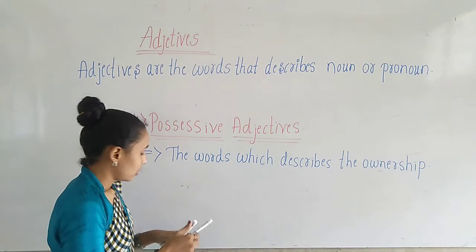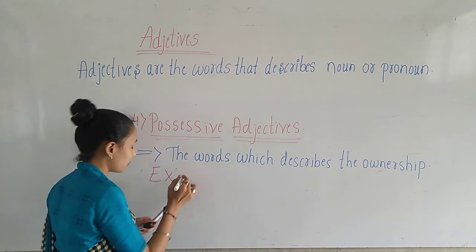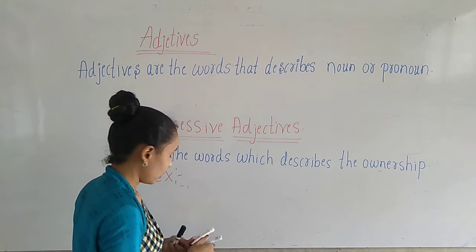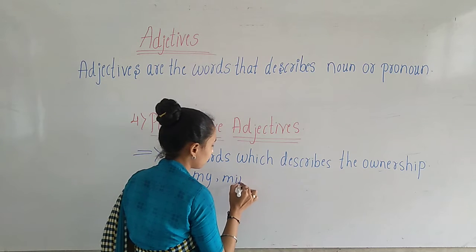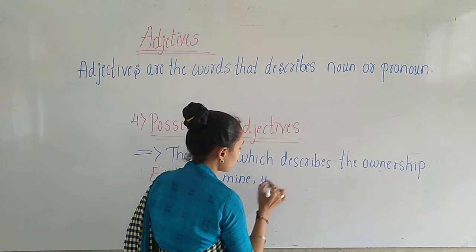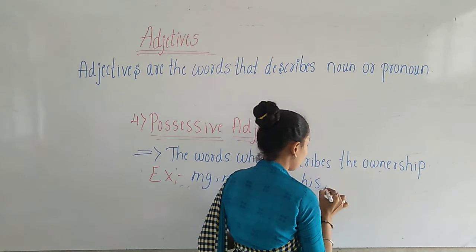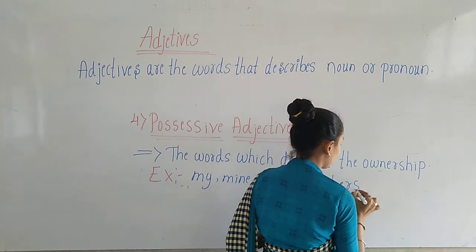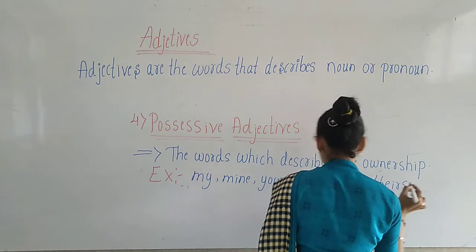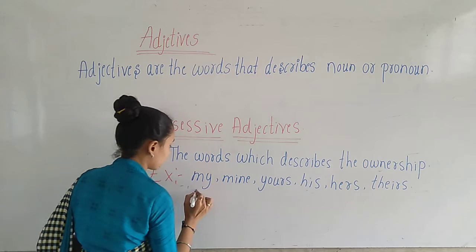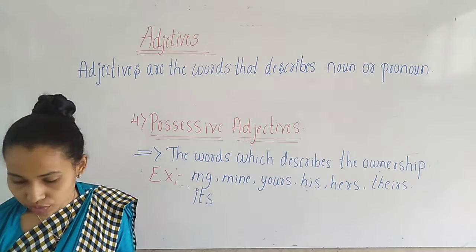So here, the examples for these possessive adjectives are my, mine, yours, his, hers, theirs, children, its. These are the possessive adjectives. Okay, children.